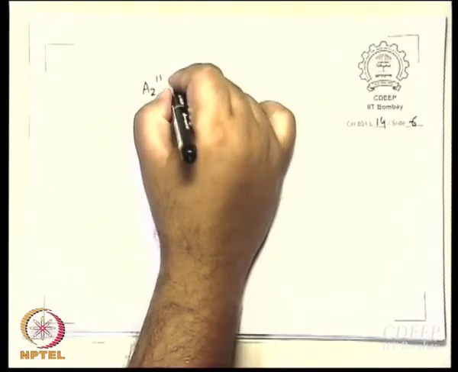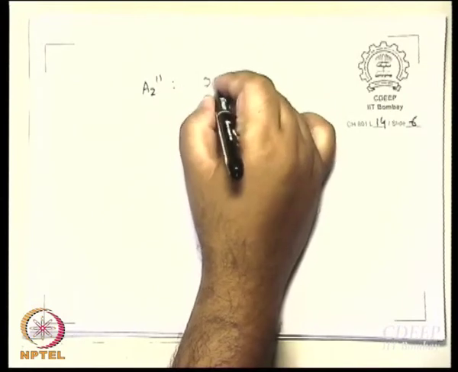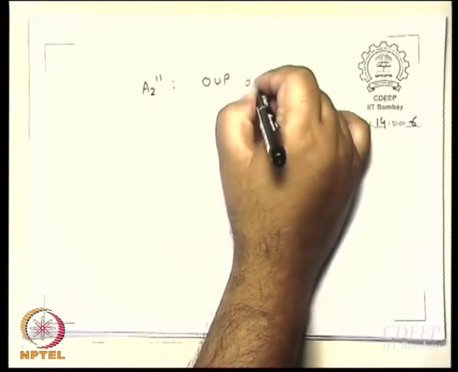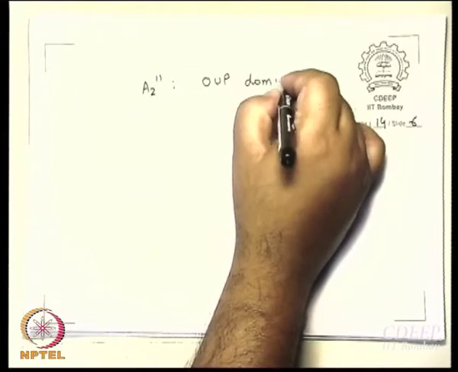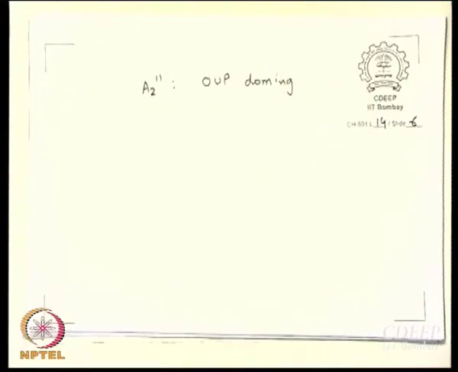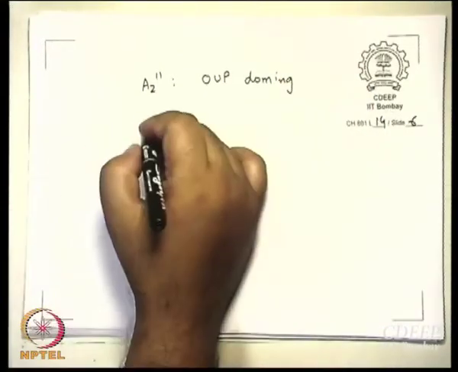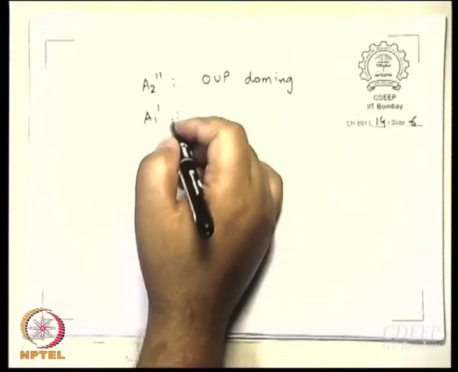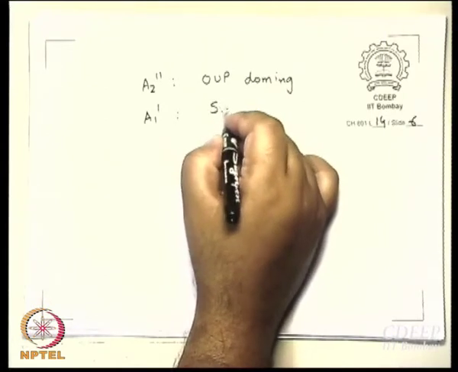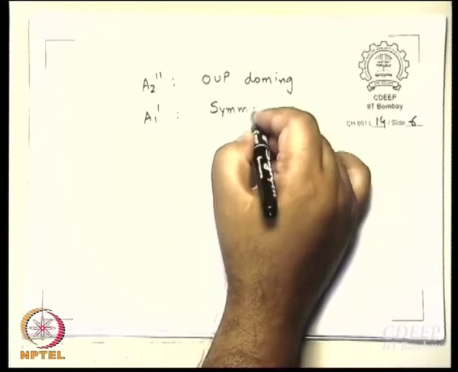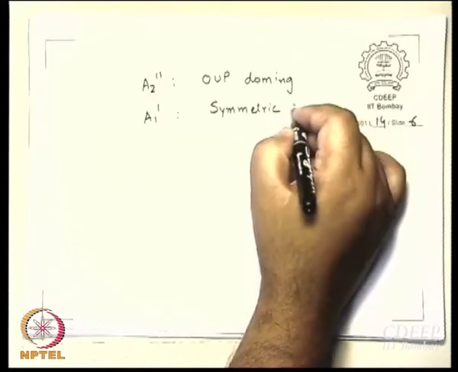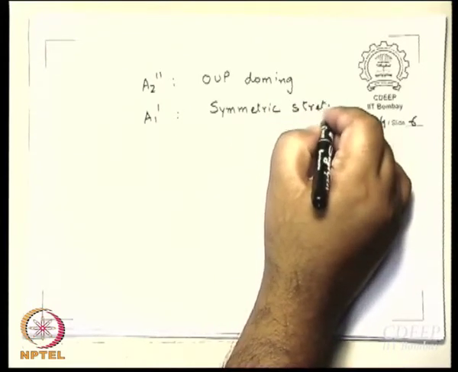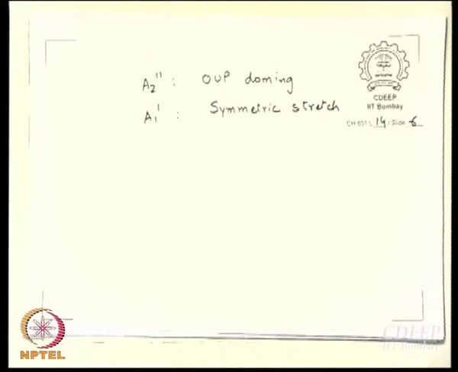We learned that A2 double dashed is unambiguously the out of plane doming motion. We have learned that the A1 dashed mode is unambiguously the symmetric stretch. What is left?